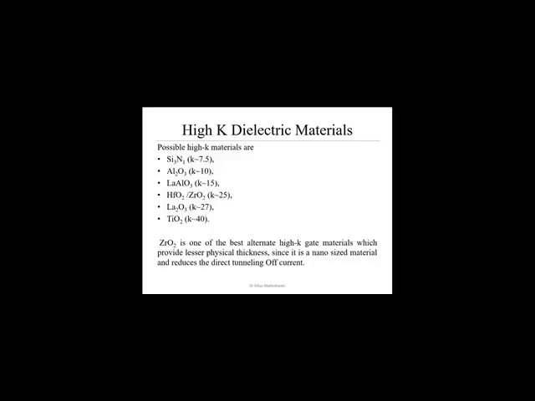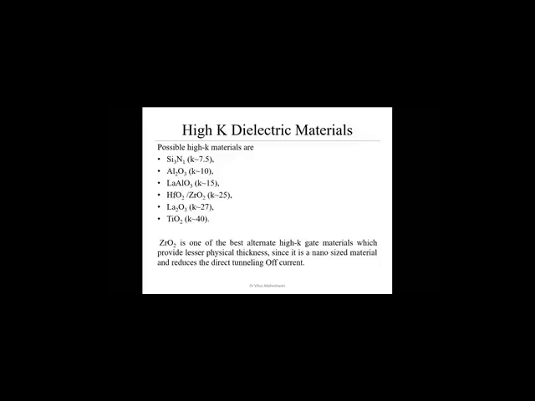Lanthanum oxide about 27. And titanium oxide about 40. Here you can see, as I told many times, hafnium oxide and zirconium oxide are the preferred materials as a gate oxide layer, because their dielectric constant is optimal and other properties are also optimal.